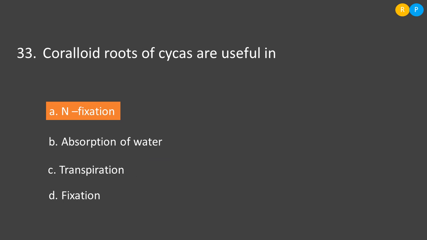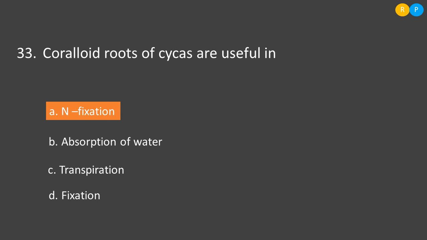The next question is, coralloid roots of cycas are useful in. So coralloid roots can be seen in cycas plants. So cycas plant is a gymnospermic plant. So what is the meaning of coralloid? Why are we calling a root a coralloid root? So in the cycas plant, a root is associated with cyanobacteria. So this type of association is called symbiotic association because two different kinds of living organisms are mutually associated with each other because they are helping each other.